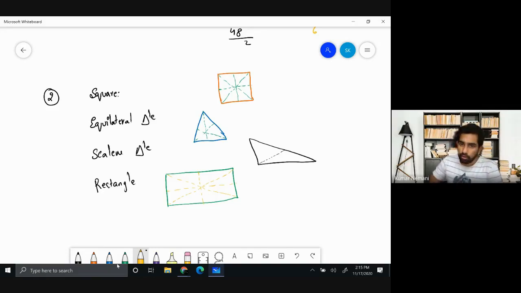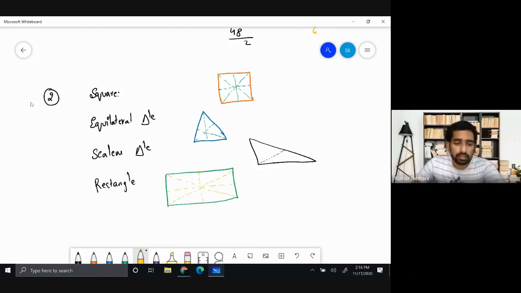So I'll give you the answer, but I'll give you the answer in our next class. But you will have to think about it because I showed you the answers and I showed you the square and I showed you the rectangle. So among all of this, you know that it could be either square or rectangle, but you have to tell me which one has the most lines of symmetry. So think about it and tell me in our next class. Okay.